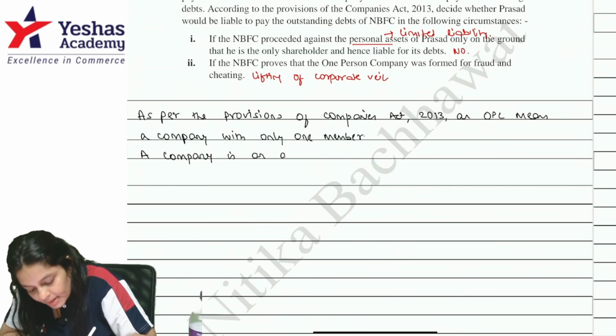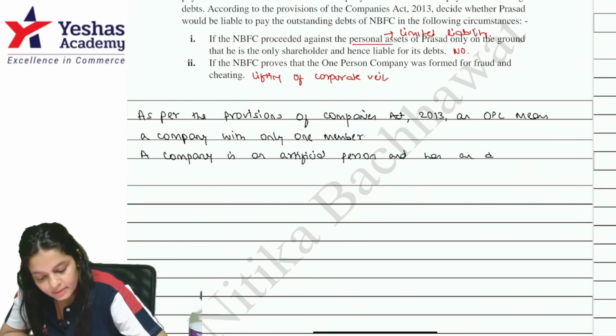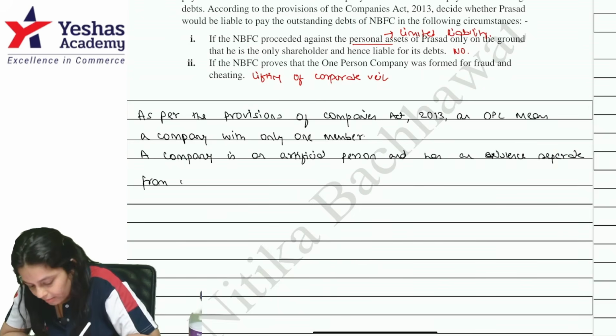Now, a company is an artificial person and has an existence separate from its members.